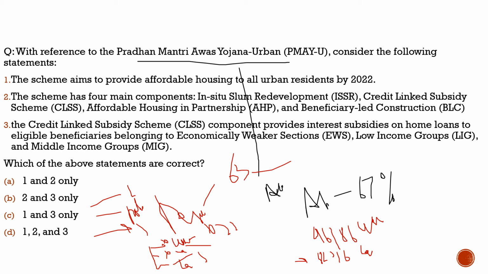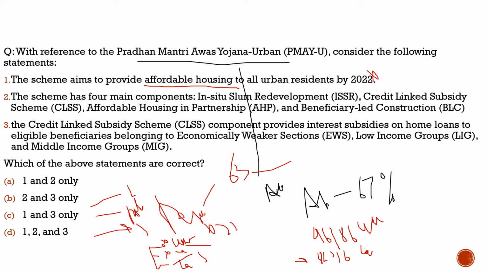So let's discuss the question, and let's understand more about Pradhan Mantri Awas Yojana, as it became important for our prelims, as its mention was in the news article. Here the question says, with reference to Pradhan Mantri Awas Yojana Urban, consider the following statements. First statement: the scheme aims to provide affordable housing to all urban residents by 2022. No, it was earlier 2022, but it has been extended. So the first statement is incorrect.